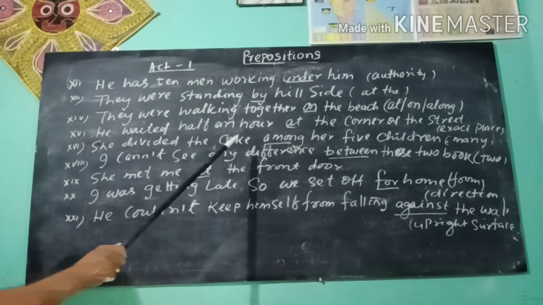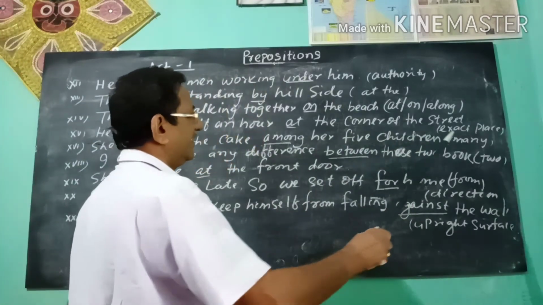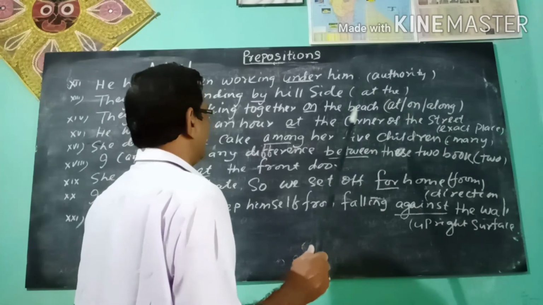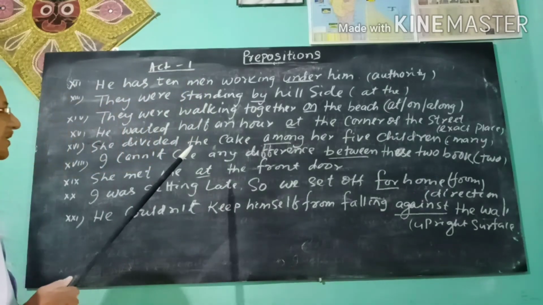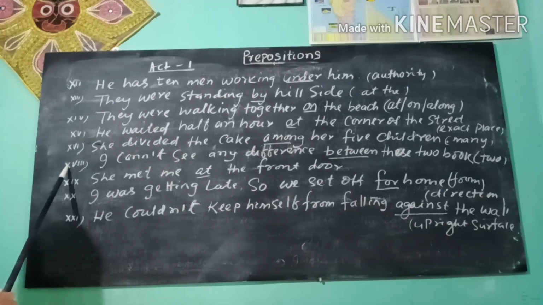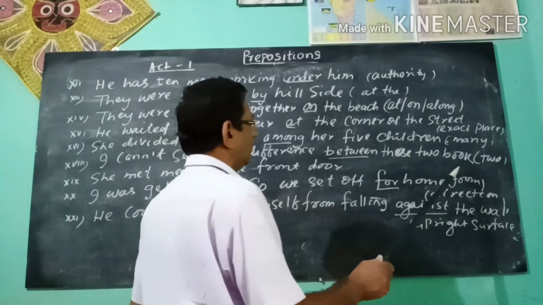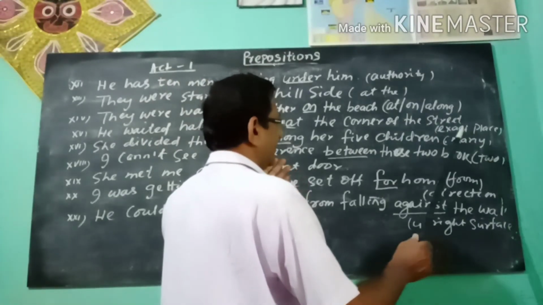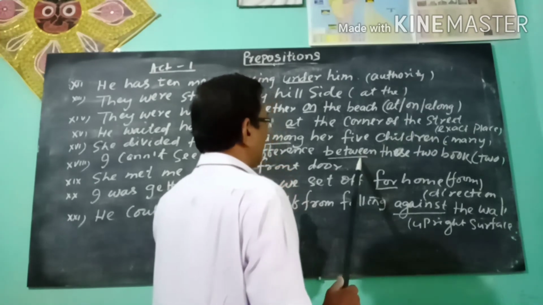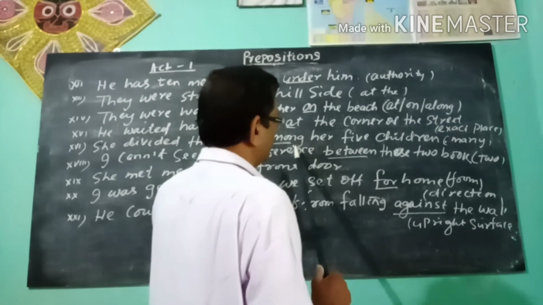She divided the cake among her 5 children. Among here means many, the 5 children. I cannot see any difference between these two books. Comparison between two. Comparison between all, among is used.